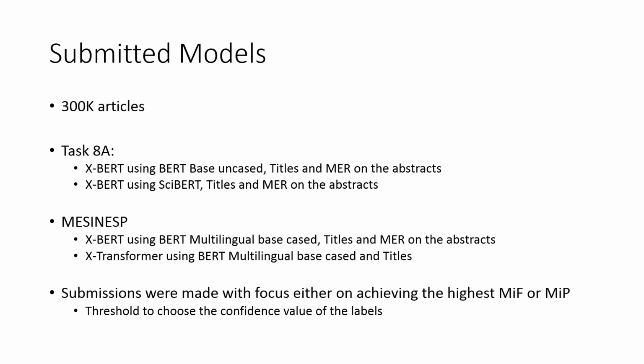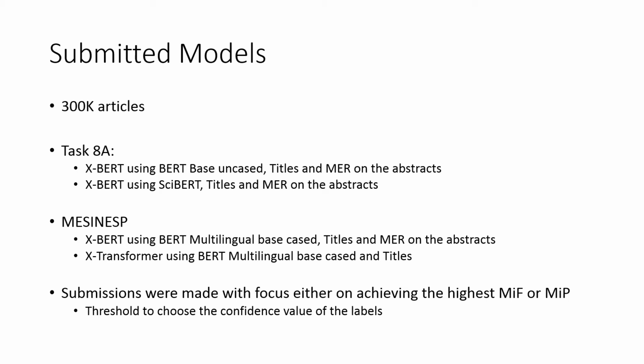We have developed a total of 4 models for both tasks, each developed with around 300,000 articles, so that we could also compare the performance between the English and the multilingual models. For Task 8A, two X-BERT models were developed, one using BERT-based uncased and the other using CLEF, a BERT model specially designed for scientific English text.